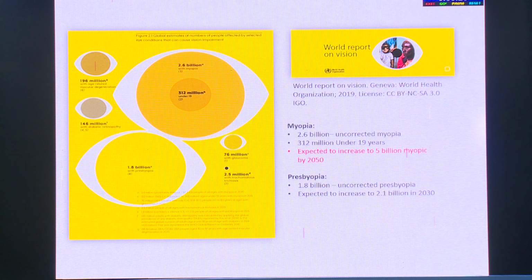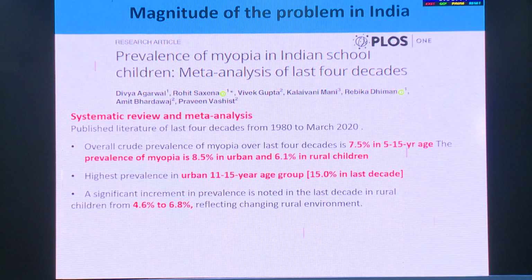Besides this, for presbyopia, we know nearly 60 to 70% of people above 40 years of age already have presbyopia. Dr. Rohit is there. We have done this meta-analysis. As per this meta-analysis, before COVID, the prevalence of myopia among children was nearly 8%.